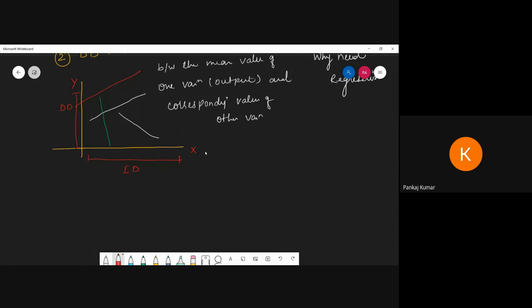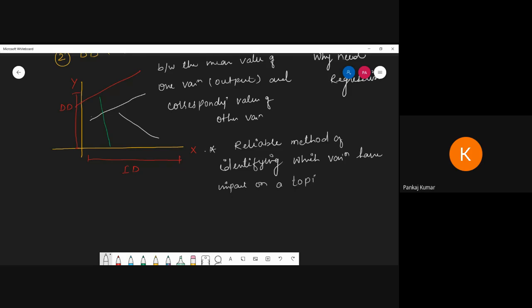So why is this needed? We can say it is a reliable method of identifying which variables have an impact on a topic of interest.